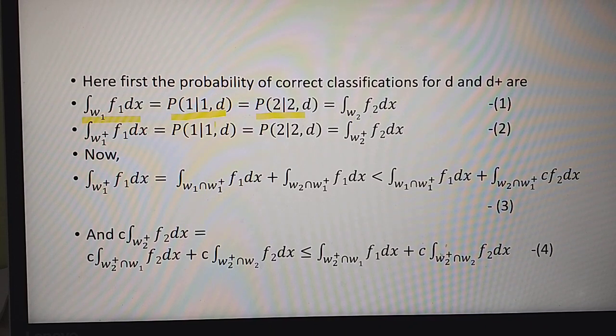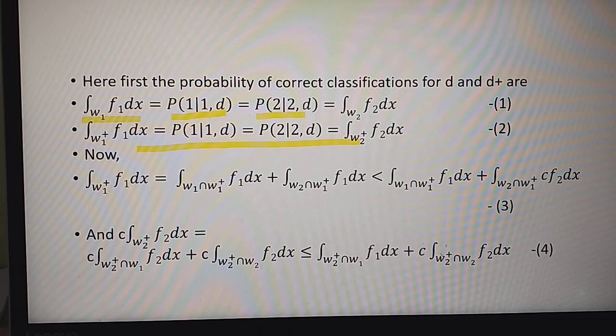So they are equal probabilities of correct classification. And for the rule D+, these are the probabilities of correct classification. So equations 1 and 2 are equal because of the condition P21(D) is equal to P12(D), and similarly P21(D+) is also equal to P12(D+) by our choice of D+.